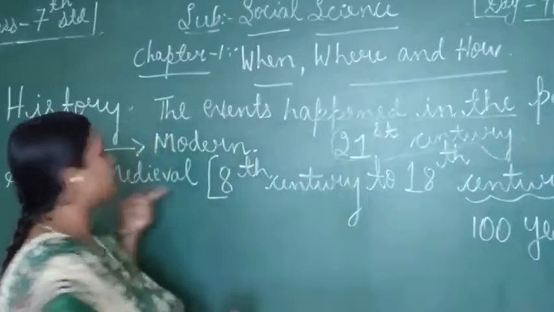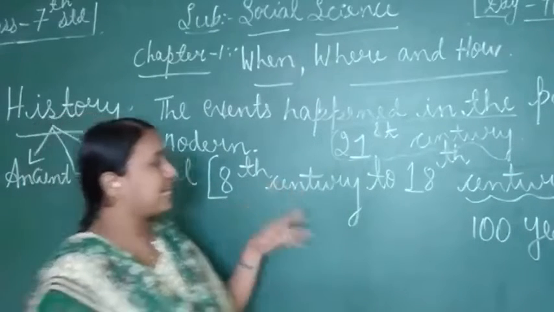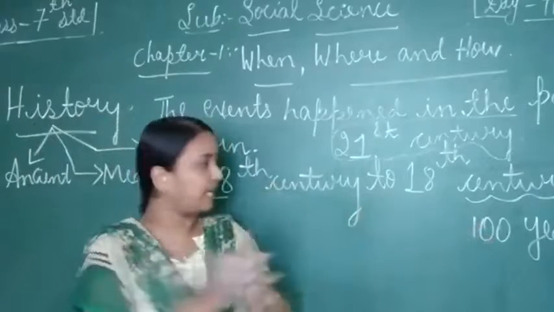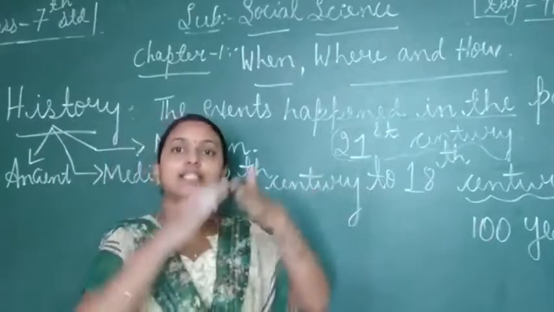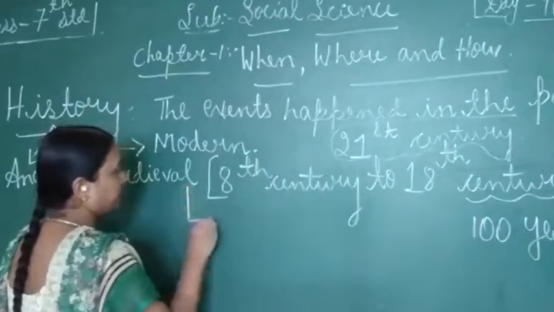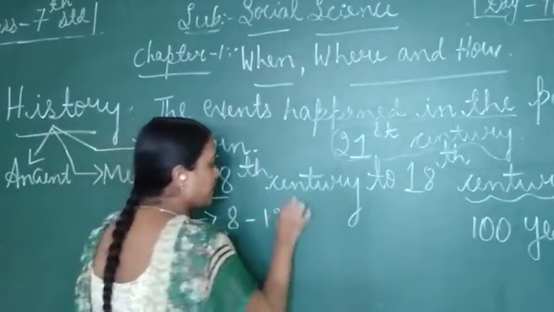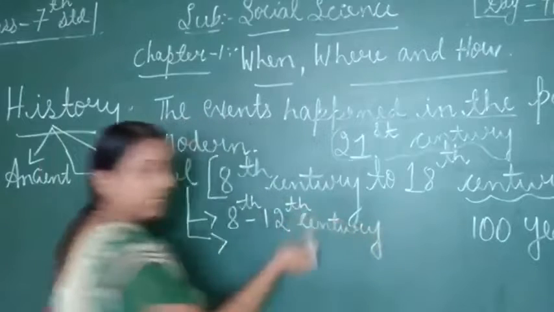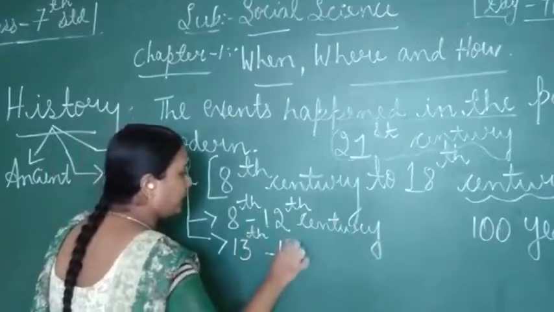Now coming to history, medieval history is divided into two periods. It starts from the 8th century to the 18th century. That is 10 centuries. But this is again divided into two periods. From the 8th to 12th century, and later from the 13th to 18th century.